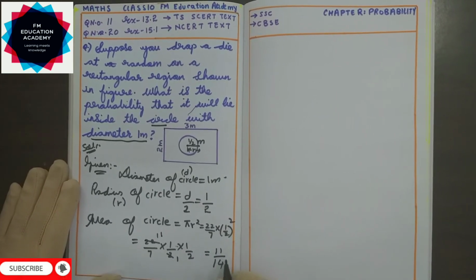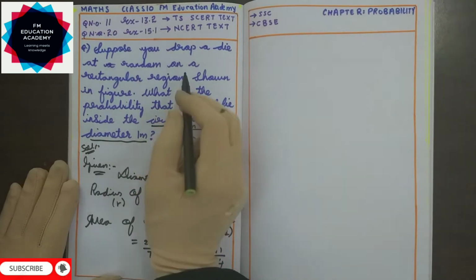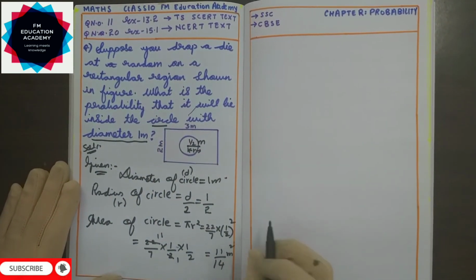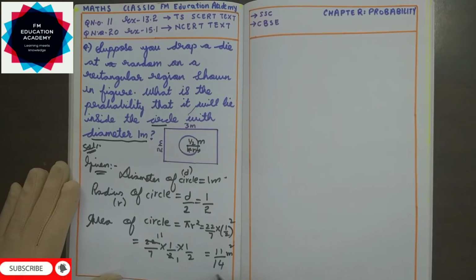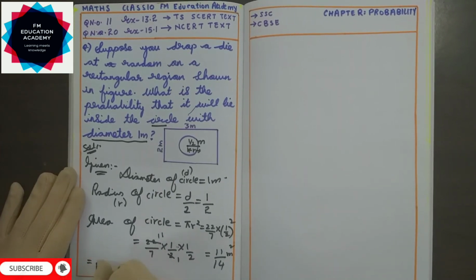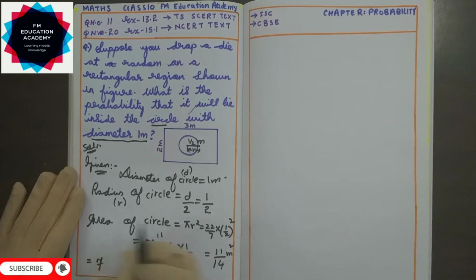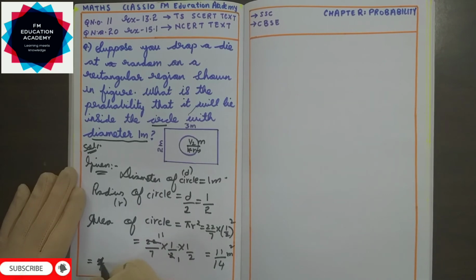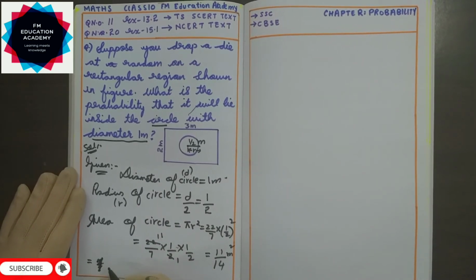So the area of the circle I got is 11 by 14. Since it is given in meters, I am writing meter square. This is my area of circle, and that is also my number of favorable outcomes. Here it is not a number, it is area. The area of the circle is the chance that it will lie in the circle.